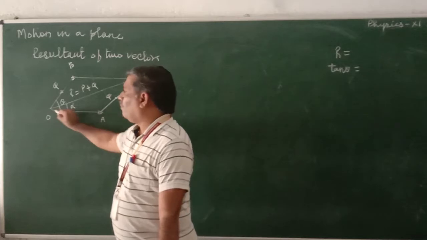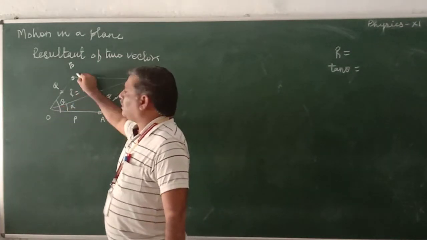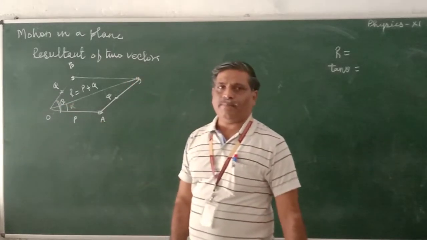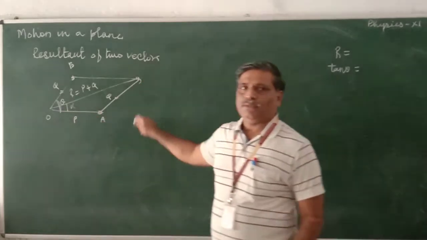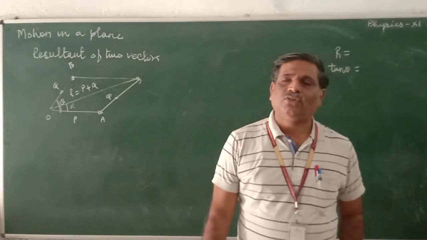P is one side of the parallelogram, Q is another side, theta is the angle between them. We want to find the length of R, the magnitude of the resultant.